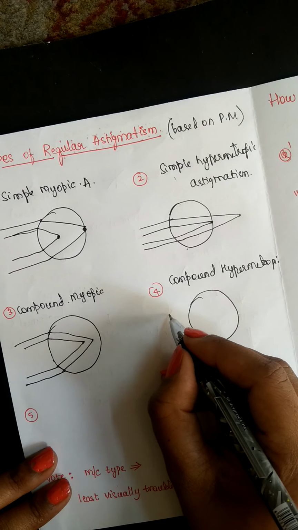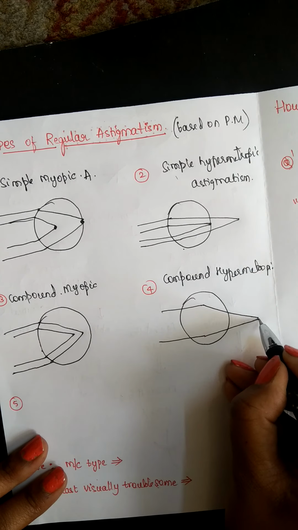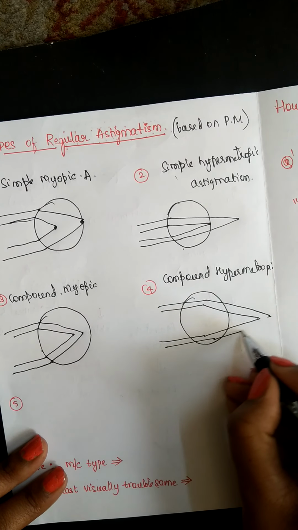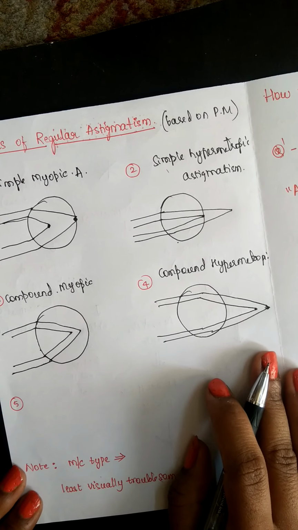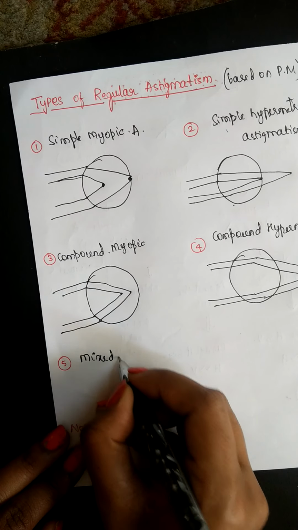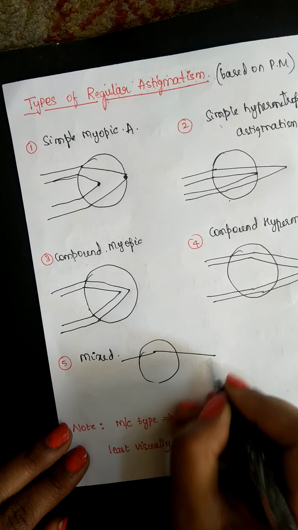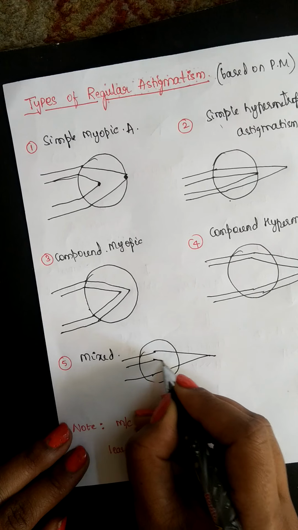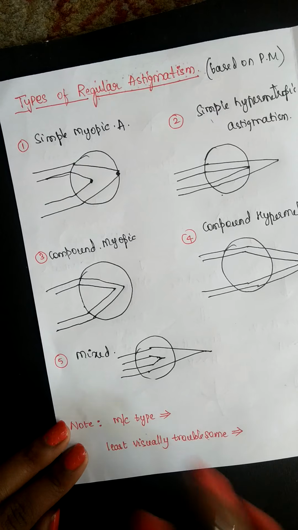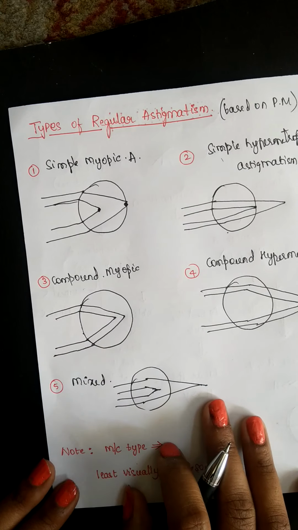Compound hypermetropic means one meridian focuses far beyond the retina, and the other meridian also focuses far beyond the retina. The last variety is mixed astigmatism. Here one meridian focuses beyond the retina and another focuses in front of the retina. Neither of them focuses on the retina. This is about the types of regular astigmatism.